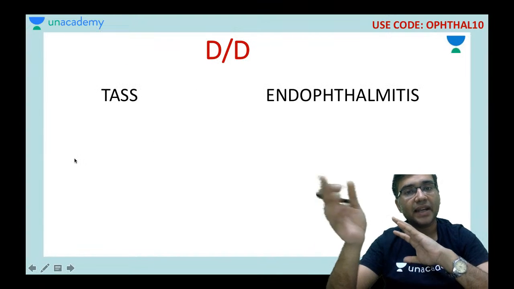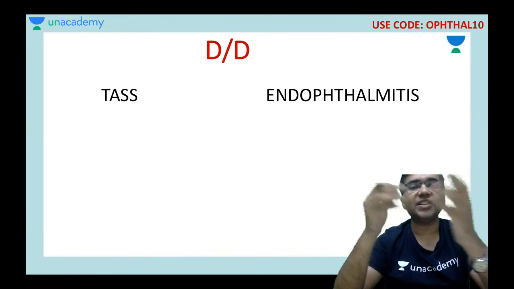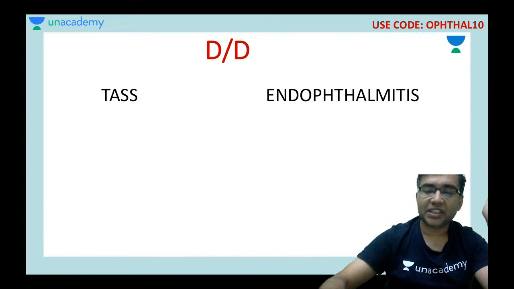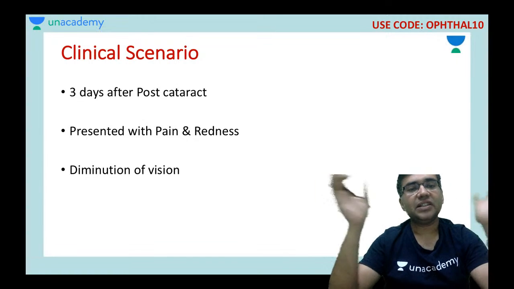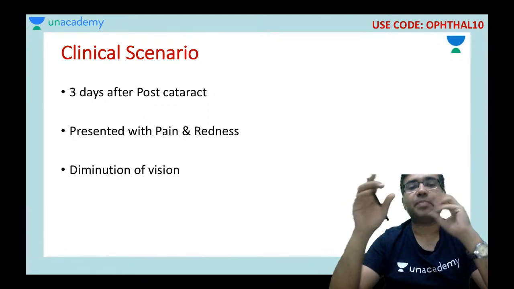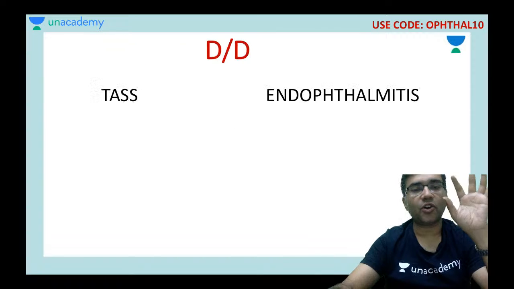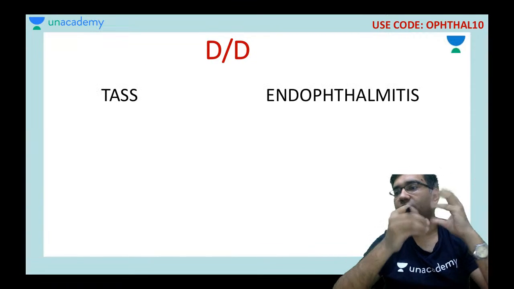Now endophthalmitis basically has a DD. DD means differential diagnosis. Whenever a patient presents with these situations, having had a cataract surgery with a decrease in vision, pain and redness, he may be suffering from TAS or endophthalmitis. Can you tell me what is the full form of TAS?